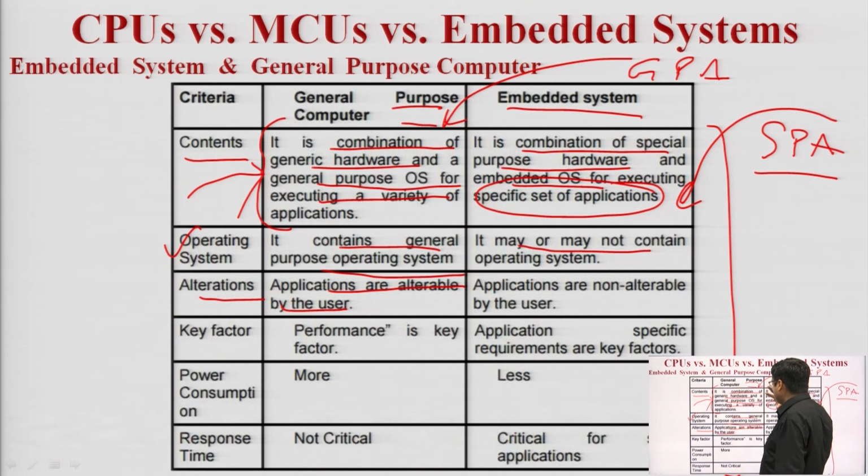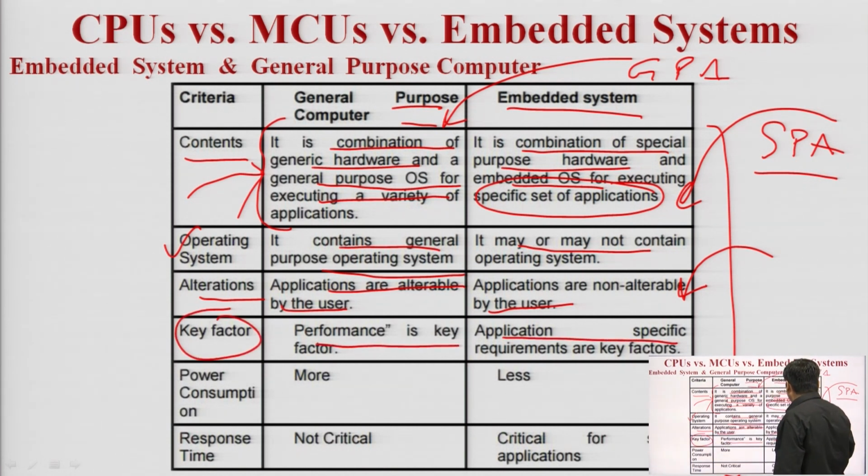So the components or applications may be varied by the user, but in case of an embedded system, applications cannot be altered by the user. Once the application has been designed, it cannot be further altered by any user. The key factor is the performance, and here application specific requirements are the key factor. Application specific means that it is dedicated to one application, and it is the key factor in an embedded system, along with real time and without any delay parameters.